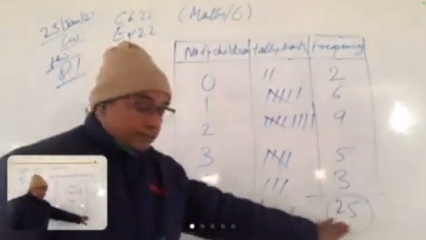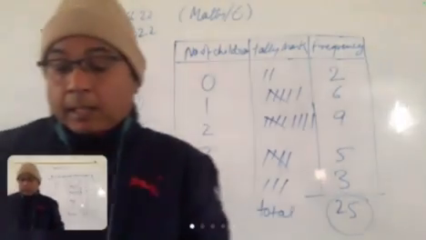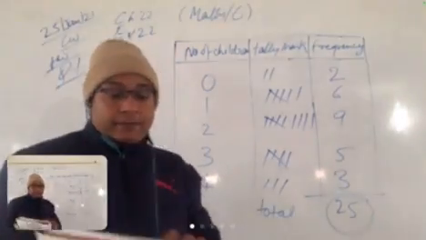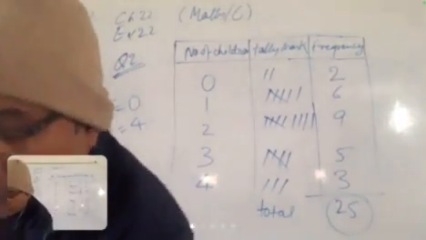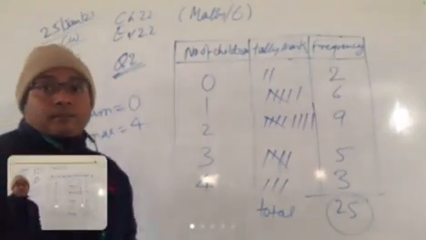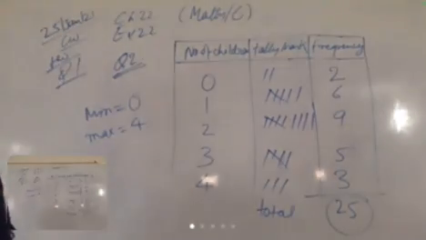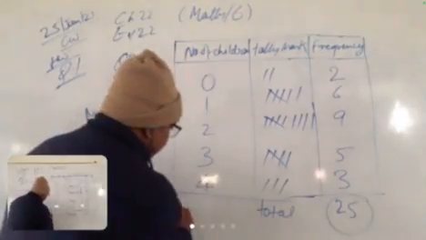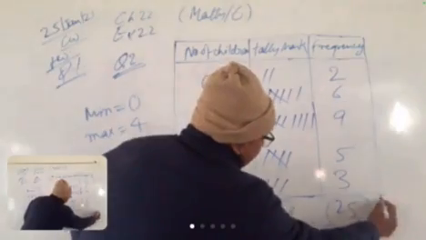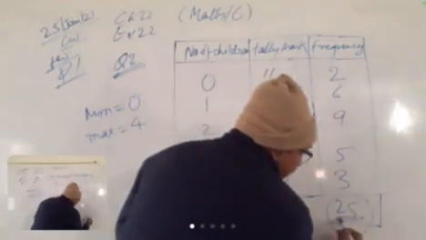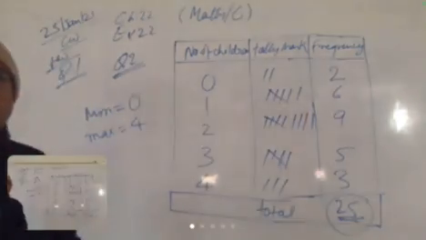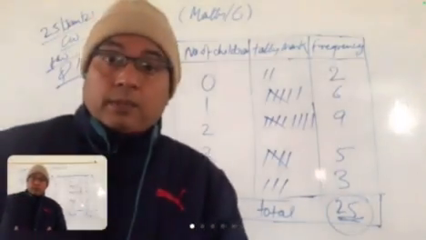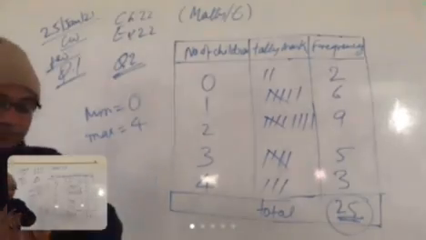See, the number of children in 25 families. So the total is 25. Is this clear or not? And you have to check, this number must be the same as in the question. Otherwise something has been missed, you have to recheck and redraw again.